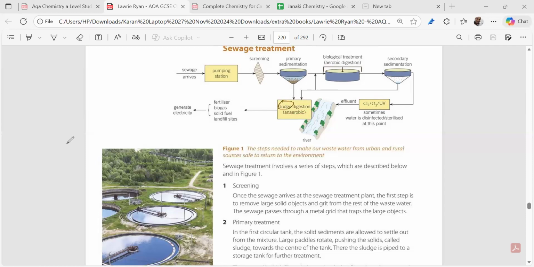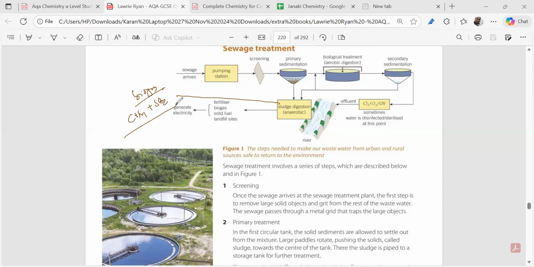This question will be coming: this sludge can be used as what? This sludge can be used to burn also. We burn this sludge to generate electricity, right? Isn't it? We generate electricity also. This sludge, you'll be seeing, also contains what? It also contains biogas. The biogas is what? Methane. This methane, and it contains sulfur dioxide. Understood this part?